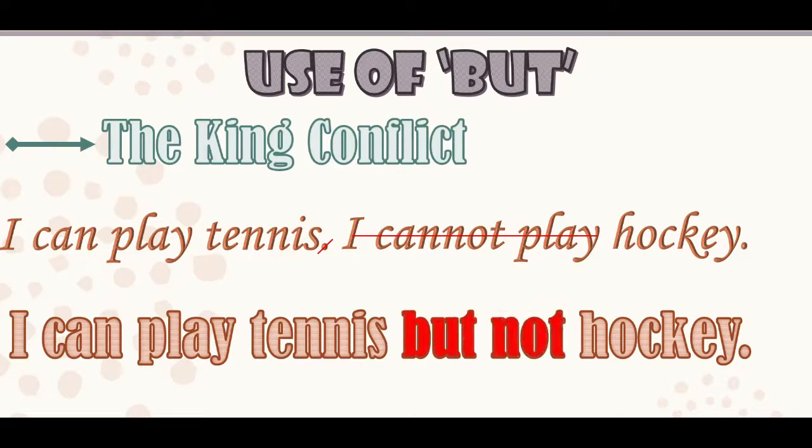Now we have used but because it has a positive and a negative part. So when a certain thing has both positive and negative in it, it means there is a conflict, and we will use the king of conflict, which is but.